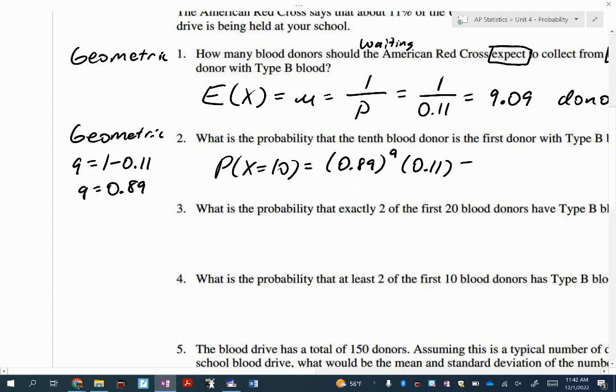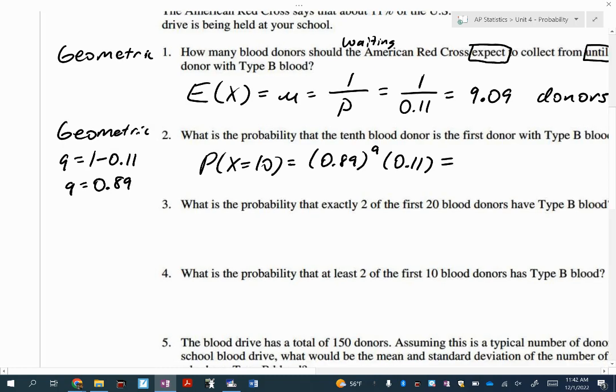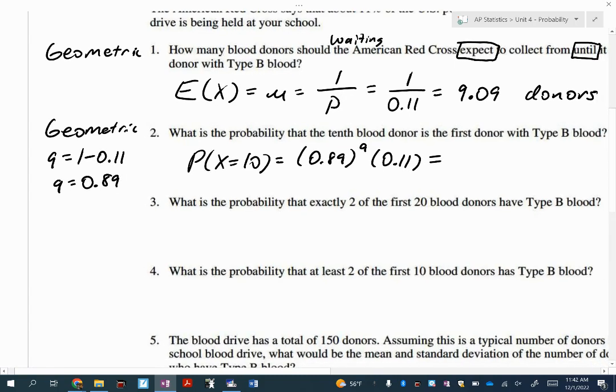I'm not sure if that was what your brain was thinking, Victor, but that's what I want to see. That's still technically geometric. This is geometric, yes. I thought it was expected. You're good, not expected. We're looking for probability now. So our answer won't be in donors. It'll be a percentage. Now I don't use the function in the calculator. I just go to the calculator and type this in. Take 30 seconds, type it in. Let's see what you get.